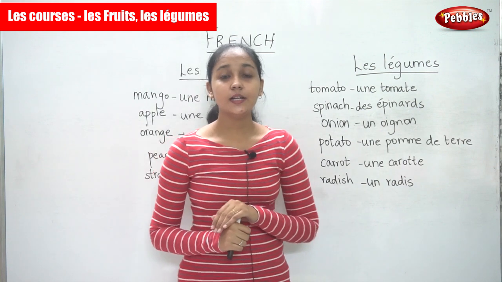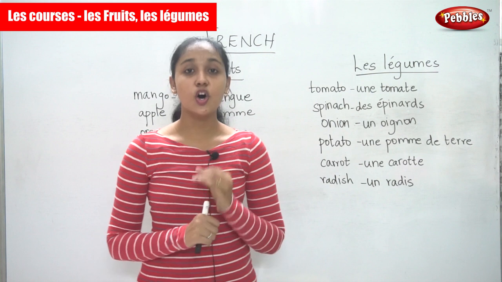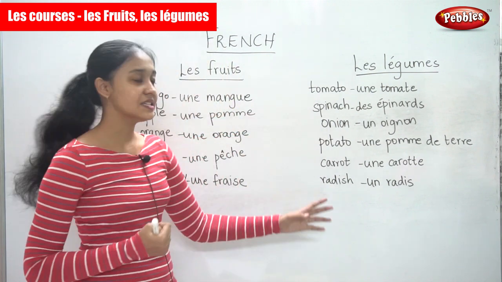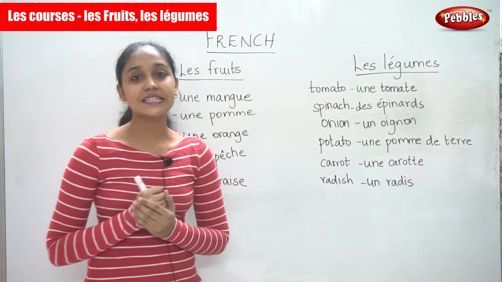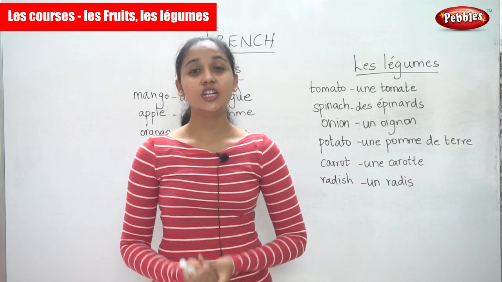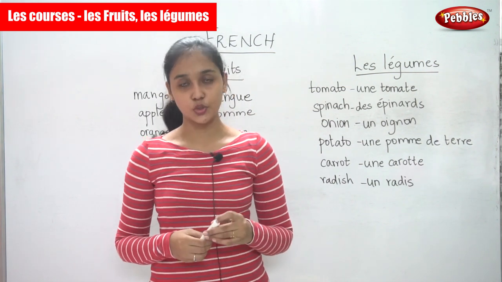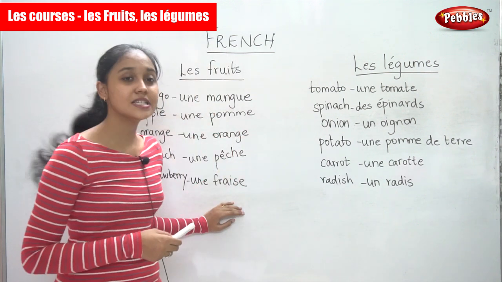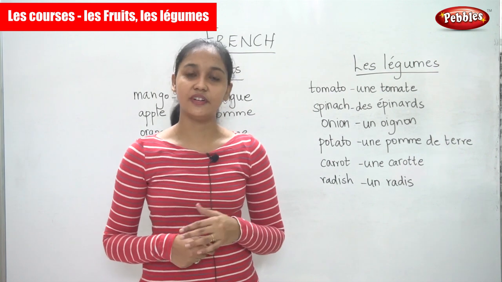So you can improve your vocabulary by trying to find the names of the other fruits and vegetables that we use. Here I have given you just 5 or 6 examples, but you can always use a dictionary to find the names of the fruits and vegetables that we use. So the more words you learn, you will be able to use them in sentences whenever required.